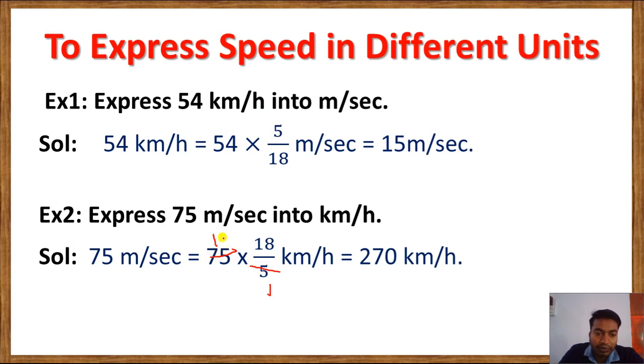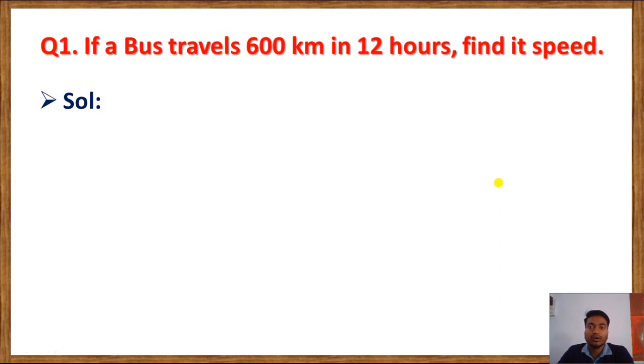2 left, 2 5s are 25. Now 5 5s are 25. Now here we have 15 into 18. When we multiply, we'll get 270 kilometer per hour. This is the answer. Understood? So this is how we can convert kilometer per hour into meter per second, or meter per second into kilometer per hour. Now let's solve some examples and you try to understand the concept.